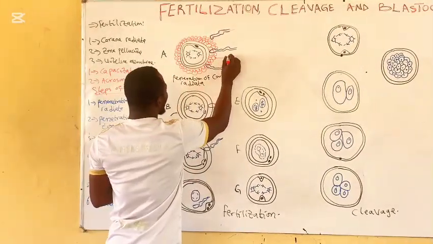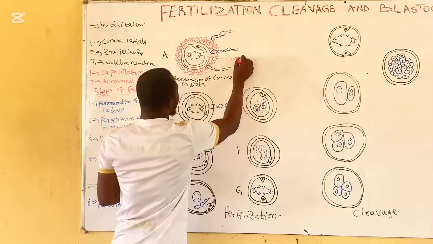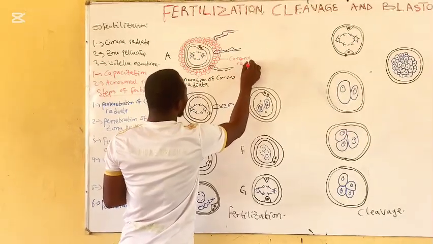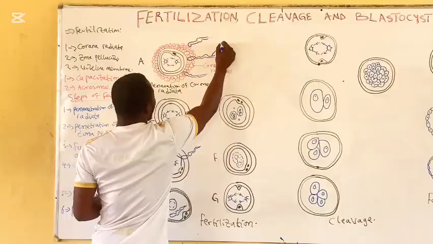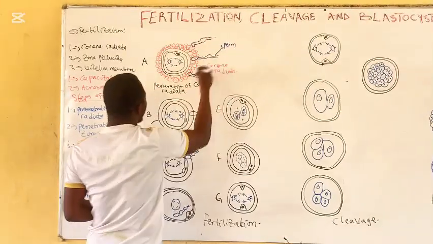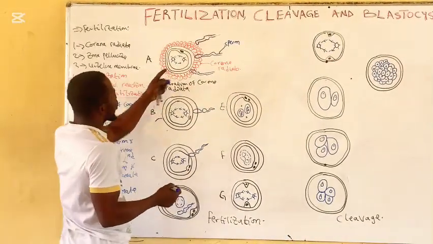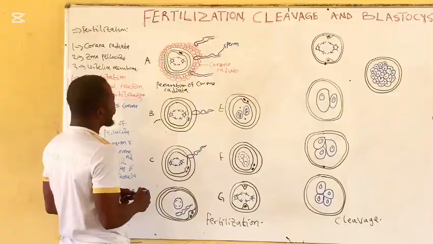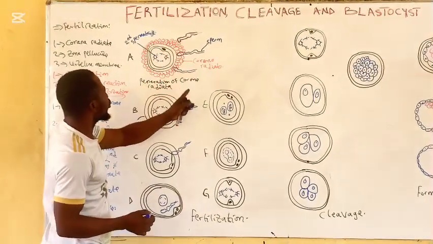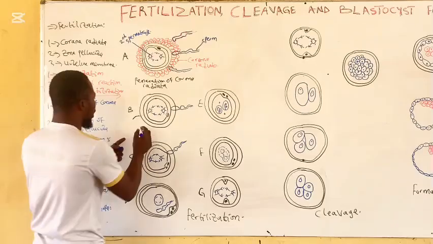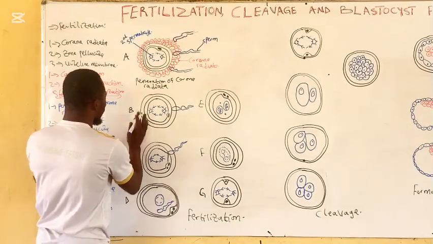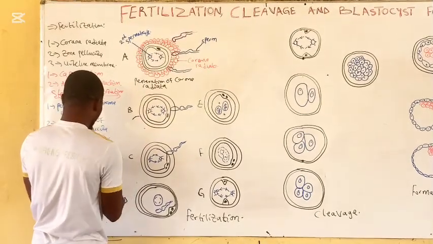This is the corona radiata, and this is the sperm. These are sperm cells that are trying to penetrate the corona radiata. So after penetrating the corona radiata, next is the penetration of the zona pellucida. This is penetration of zona pellucida.